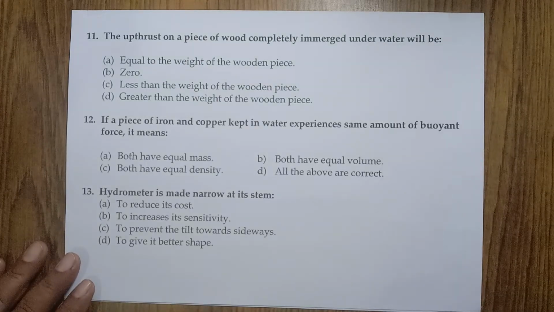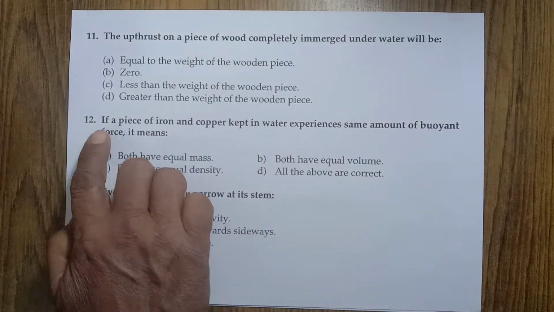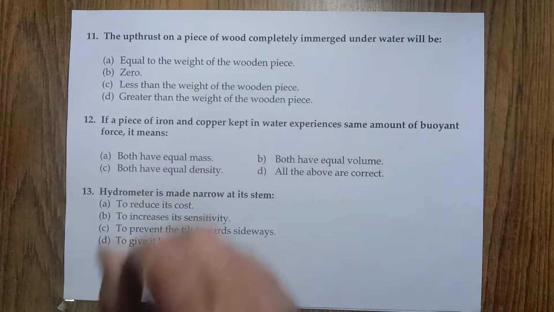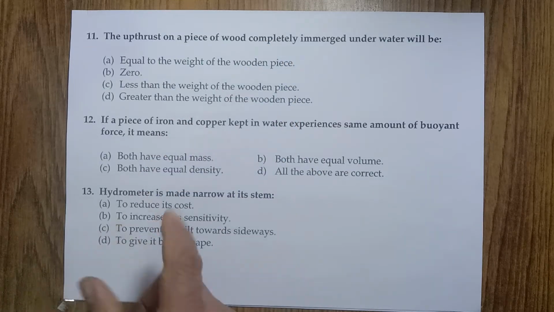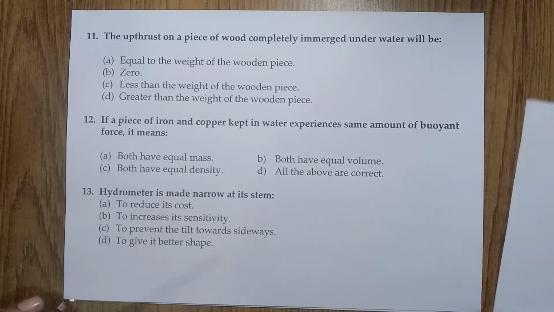Now let's go to another objective question. If a piece of iron and a piece of copper kept in water experience the same amount of buoyant force, meaning upthrust, it means both have equal mass, both have equal volume, both have equal density, or all the above are correct. Now which option is correct?